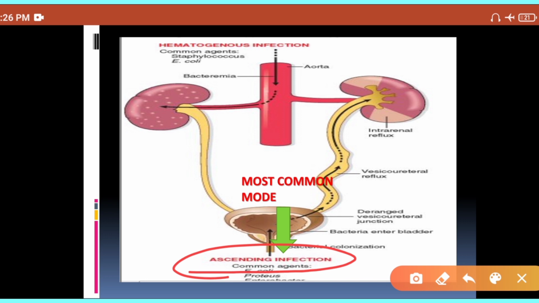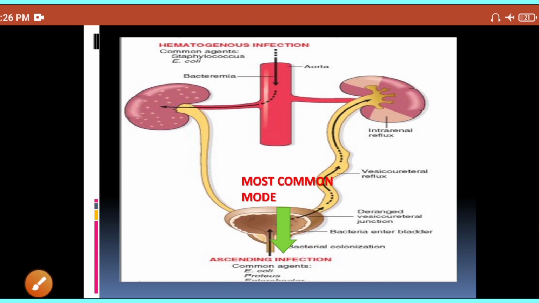Suppose you have a urinary tract infection by E. coli, Klebsiella or Proteus, then what happens? Your causative pathogens will travel into the bladder, right? From the bladder they will travel into the ureter, and through the ureter they will finally reach the kidney. So just follow this course.